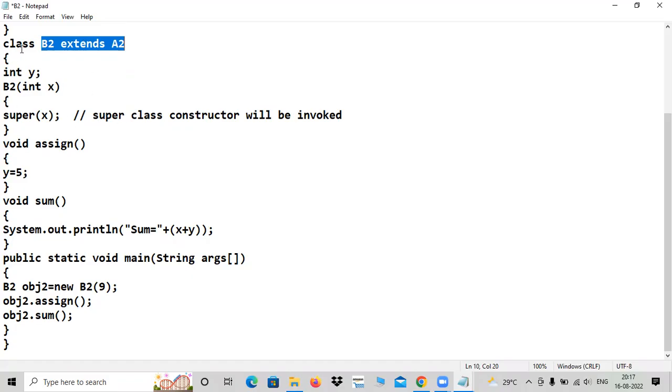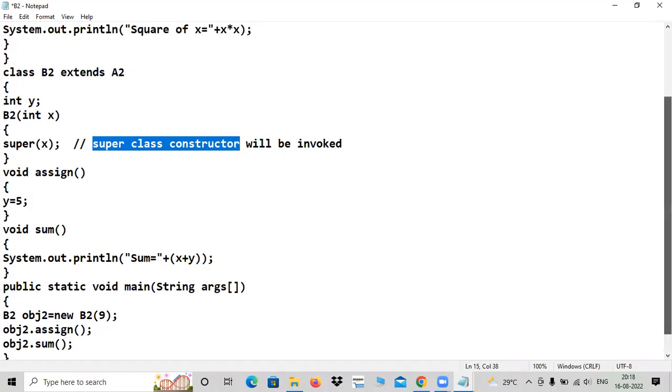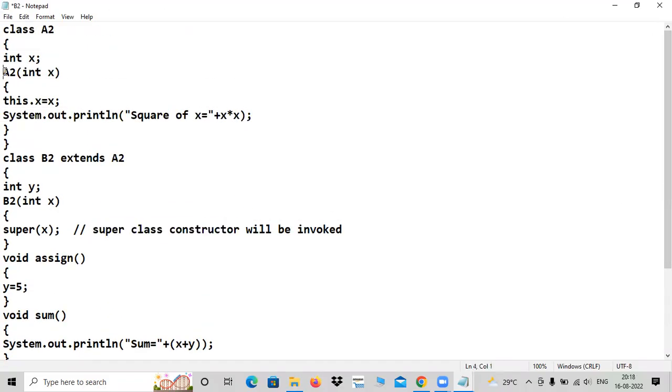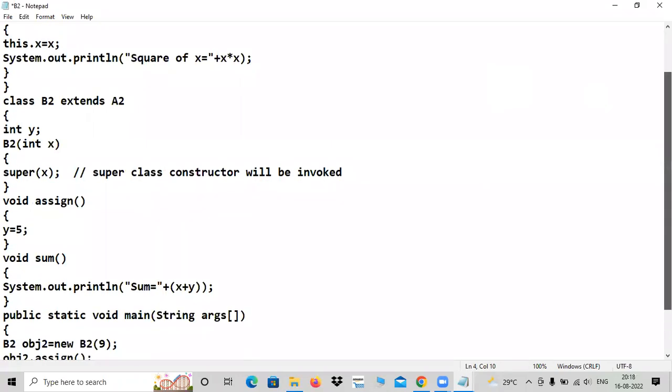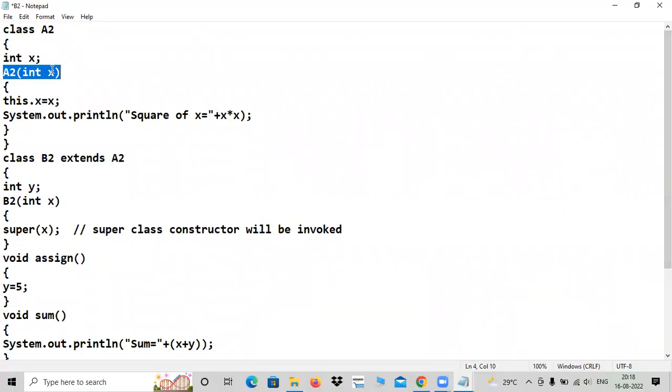What is the super class for this class? A2 is the super class. In that super class, you have to invoke the constructor. Yes. So here is the constructor. This is the super class constructor. Got it? That will be invoked. That x, what is that x? Let me see. 9, I think. Yeah. That 9 is passed into this x. Got it? 9 is passed to x.